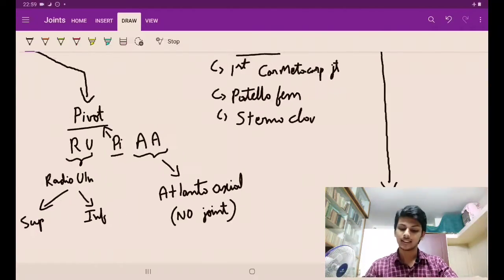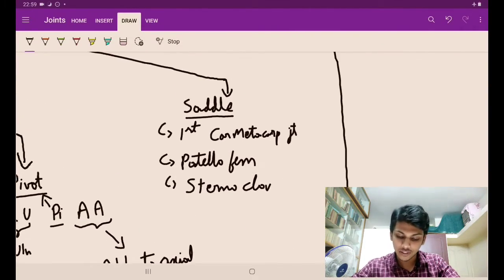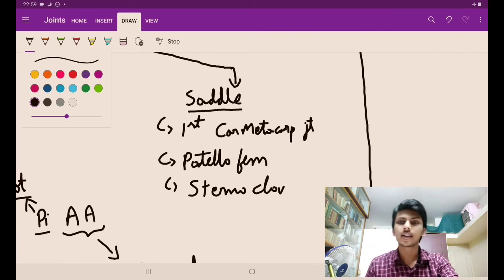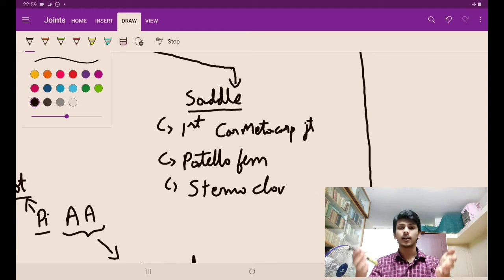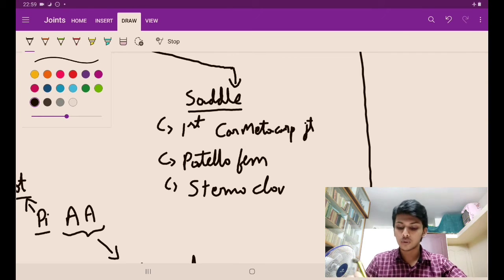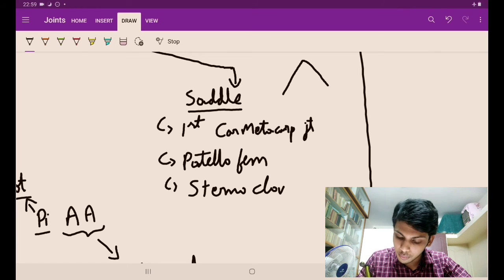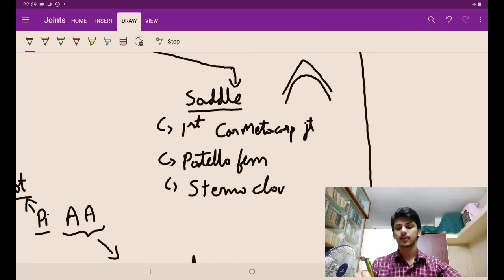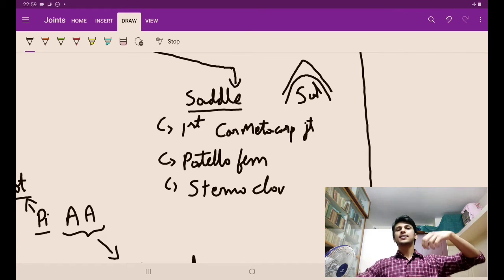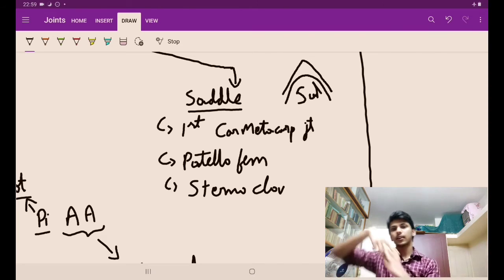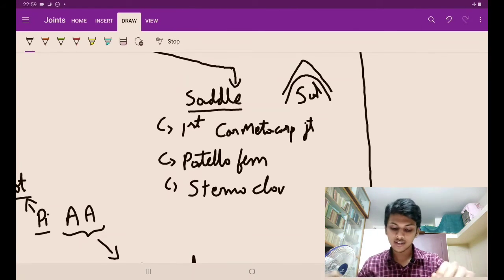Next, see here guys. The next kind of joint is the saddle joint. Saddle joint क्या है? Why is it called saddle? Because horse rider तो देखा होगा ना, he sits on the horse with the help of a saddle. So उसके दोनों पैर होते हैं, and there will be a saddle like this. So that is what a saddle joint is, because the articular surfaces are like that कि exactly fit होगा ऐसे fit होगा. So that is called saddle joint.